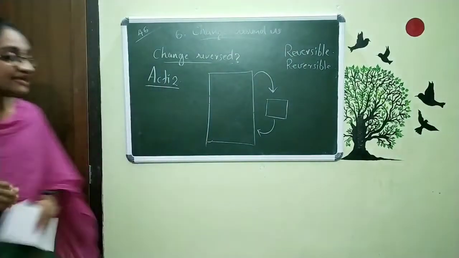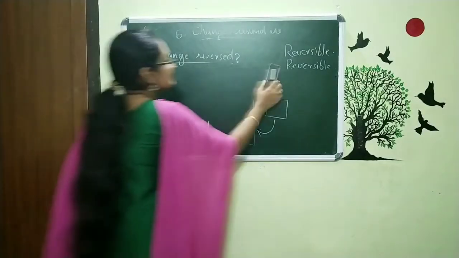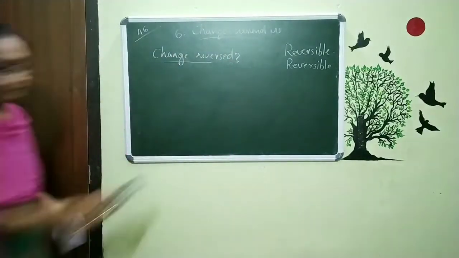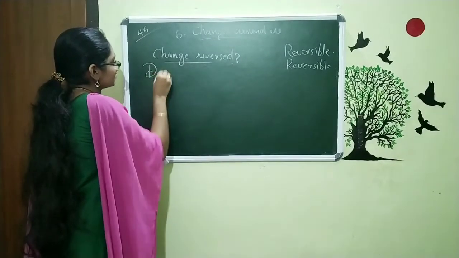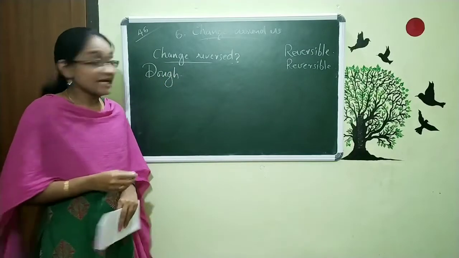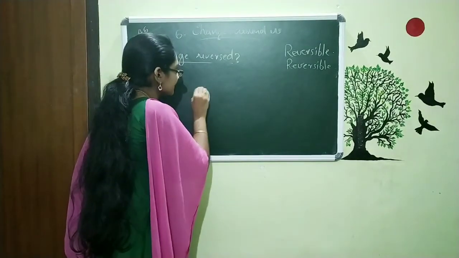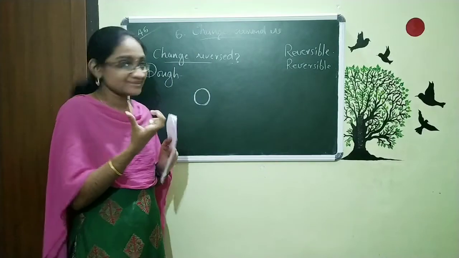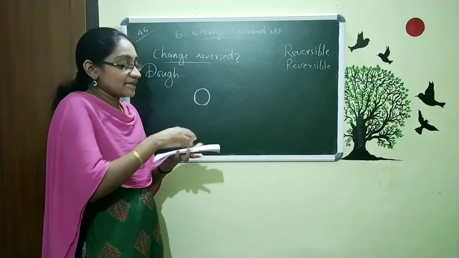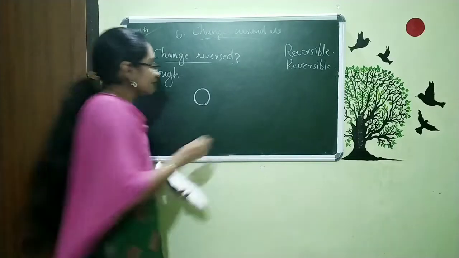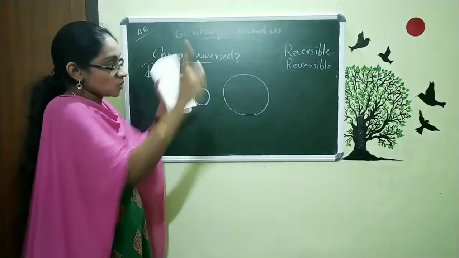This is our second activity. I hope it's clear for you. And now the third activity is about our dough. That means the dough which is used for making chapati. At first I am just taking some dough and rolling it into a ball. Now I am taking a roller and rolling this ball into a round shape chapati.